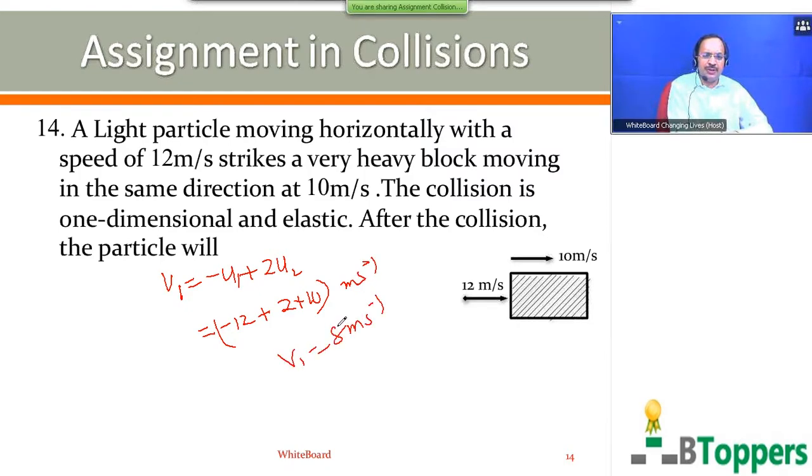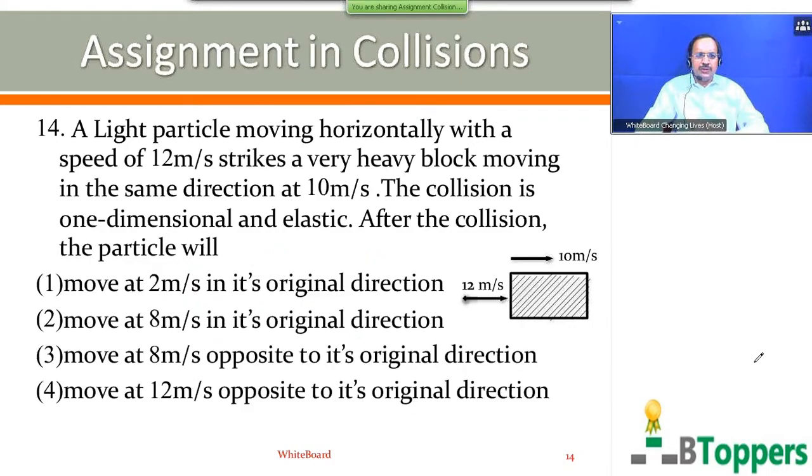That means if you repeat the procedure I have explained for the 12th question or 8th question, you will get this step. So for question number 14, the second option is the answer. That is, after collision the particle will move at 8 meter per second in its original direction.